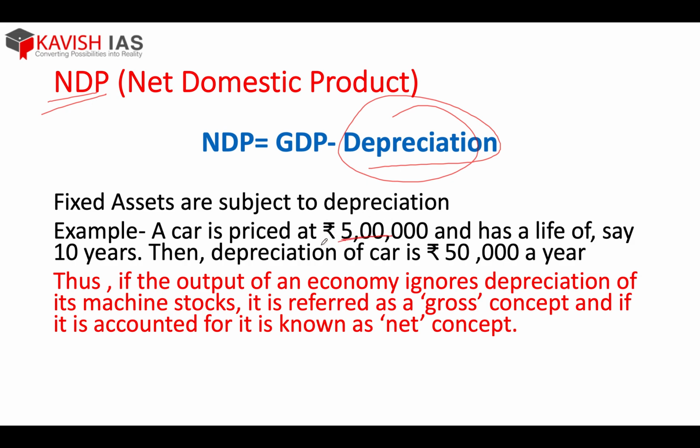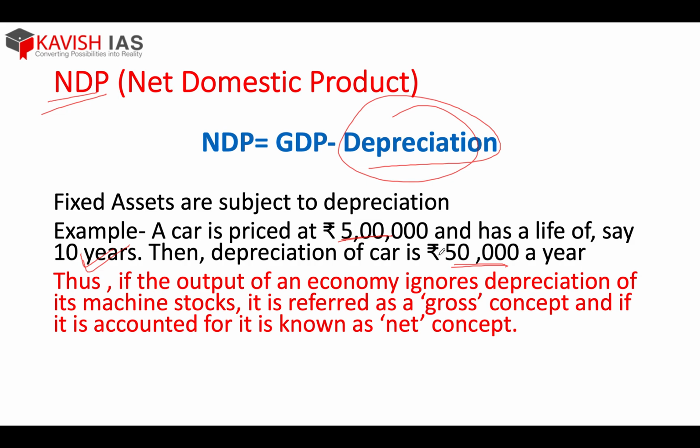If the value of a car is 5 lakhs and it has a shelf life of 10 years, for example, then depreciation is 5 lakh divided by 10, that is 50,000. In other words, depreciation is the wear and tear of the asset. For example, if you are using something for a period of time, it tends to wear out. So that amount which you calculate is how the value reduces every year.